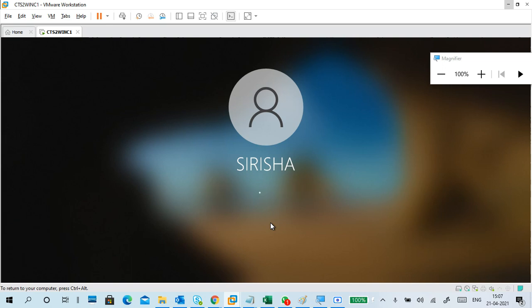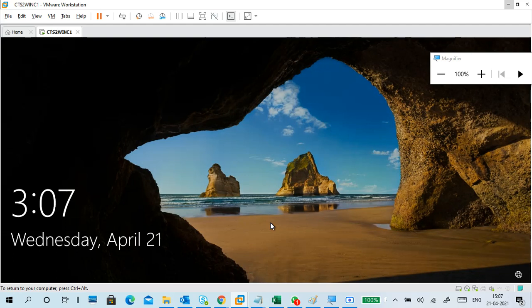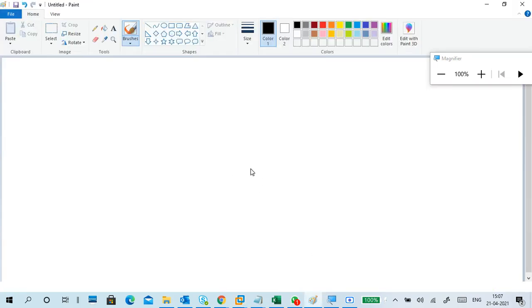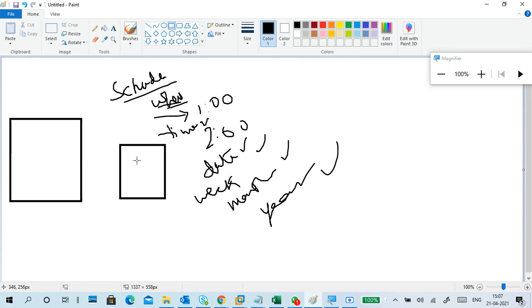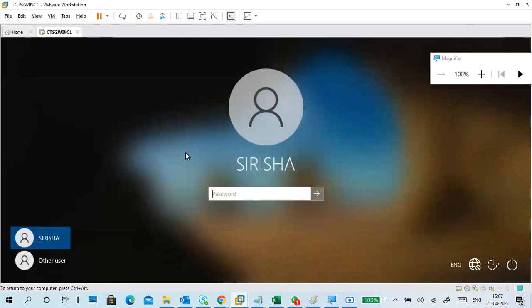No, sir. We can't log in, right? That's good. Correct answer. It means we need a domain controller, where the authentication server is, and this is the client. When you log in, a request is sent to the domain controller, and you get authenticated here. First authentication, next access permission, which means authorization. Then only we can go for it. If the domain controller is not there, we can't log in.